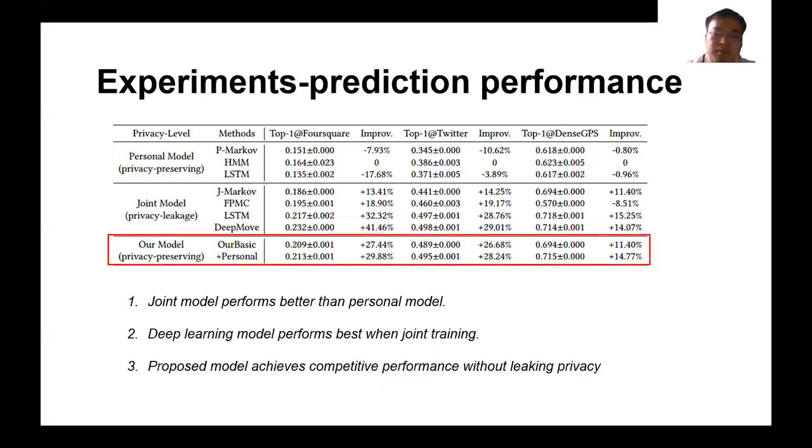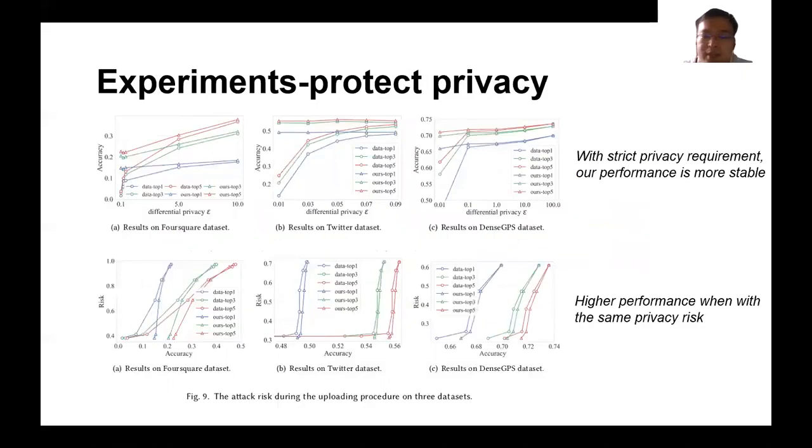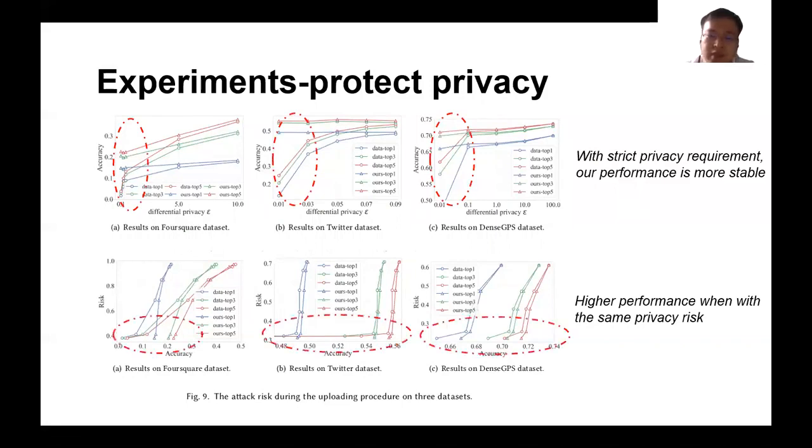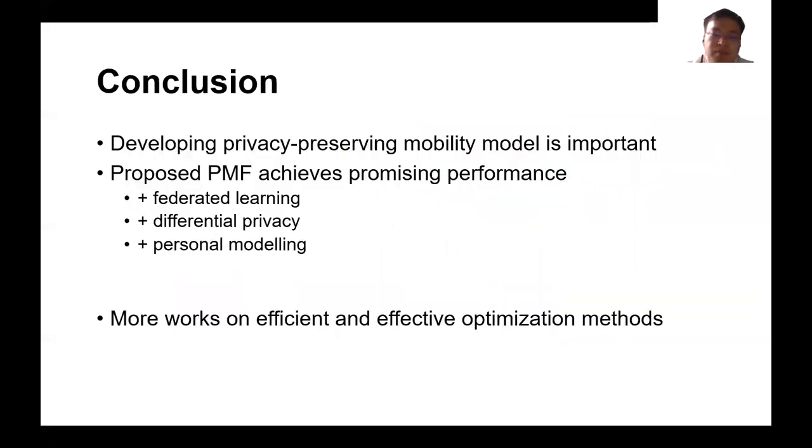We also present the results under different privacy levels. You can find that compared with directly protecting data with differential privacy, the performance of our model is more stable when increasing the privacy requirement. It means that our model achieves a better trade-off between performance and privacy protection.